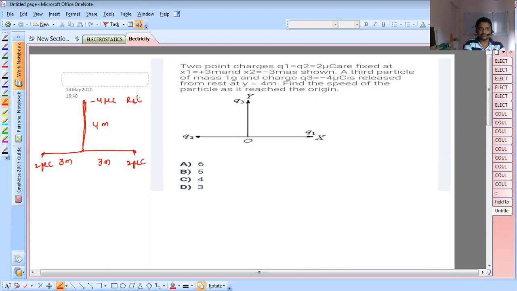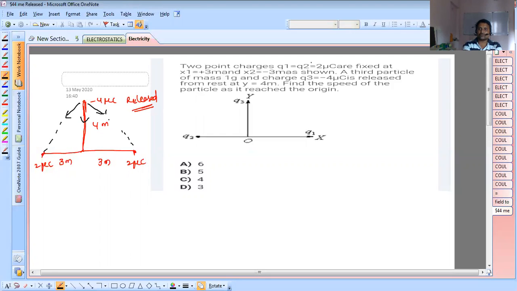Now it is released. This is minus 4 microcoulomb, and these are 2 microcoulombs. These two charges are fixed, and this one is released. Can you think how this charge is coming this way? Because of Coulomb's attraction forces. This force attracts in this direction along the line joining here, and this force also attracts in this direction. So the resultant force acts in this direction, that is the reason it is coming this way.